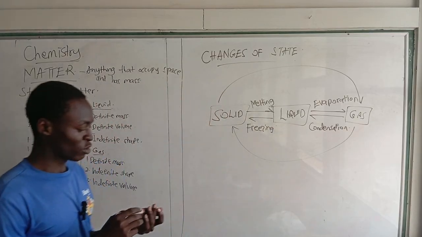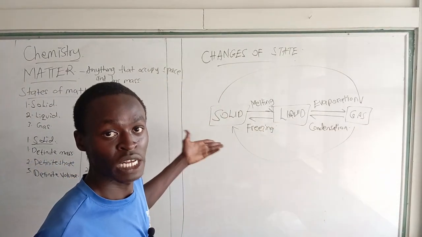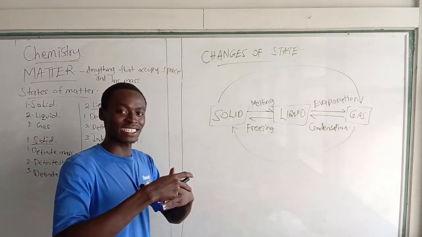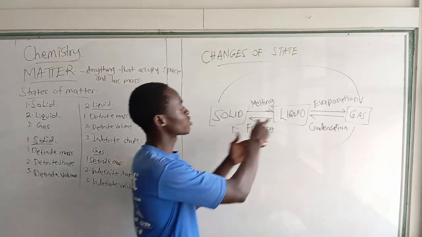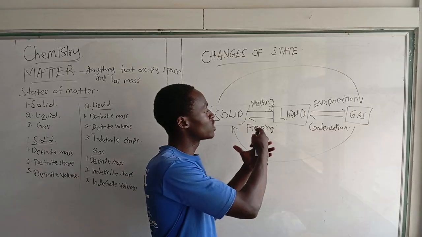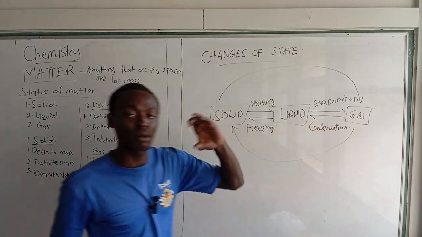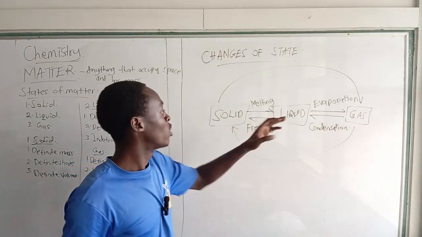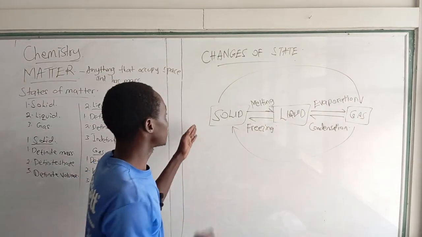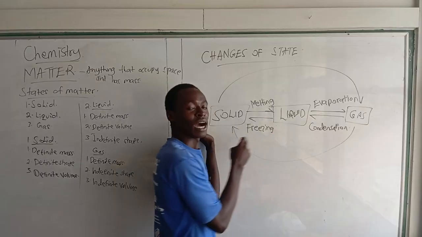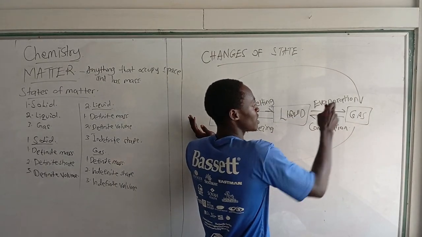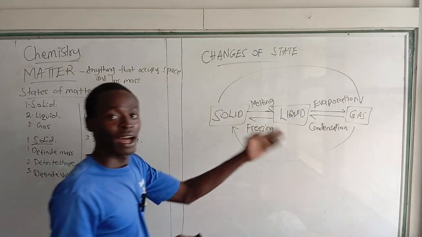A very good example that undergoes this process is water. Remember, water in a solid state is known as ice. When you heat ice, it melts and it turns to liquid. And when you heat it further, it evaporates and turns into a gas. And remember that the gaseous form of water is known as steam. So when you heat ice in solid state, it will turn to liquid after it melts. And when you heat further, the water evaporates to form steam. The steam now is the gas.